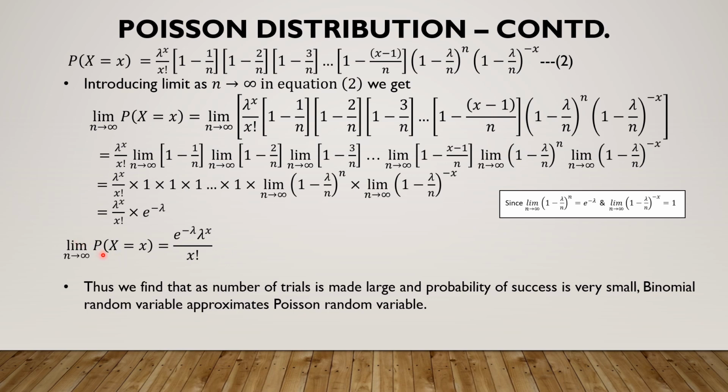So on the left hand side, we have the probability mass function of the binomial random variable, and as n tends to infinity, we find that it reduces to the Poisson random variable, which evidently means that the Poisson random variable is after all a limiting case of the binomial random variable under the limit conditions that the number of trials n is large and the probability of success p is very small.